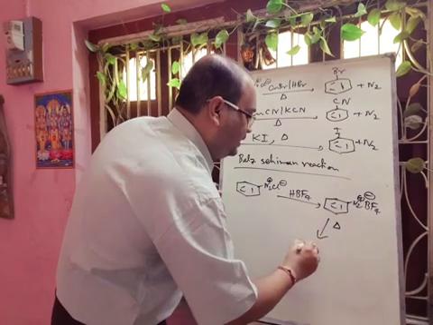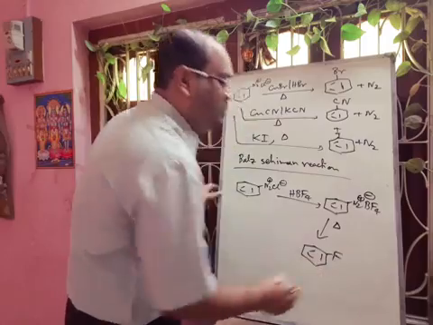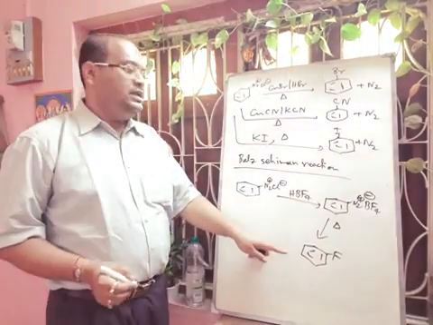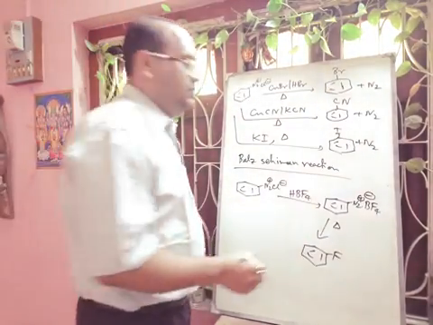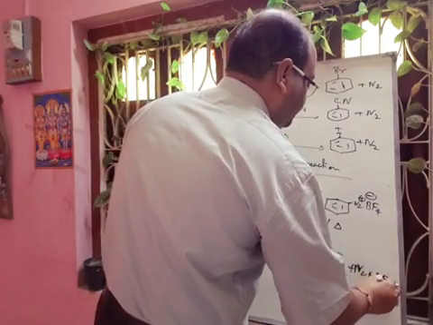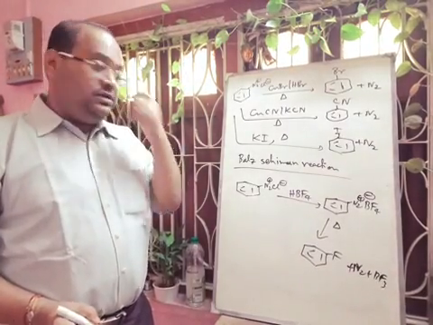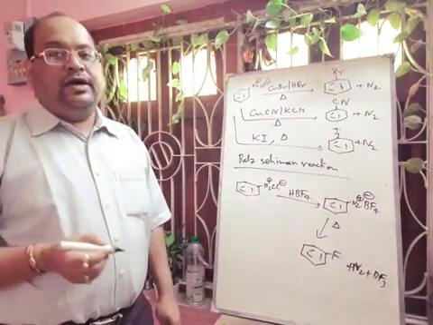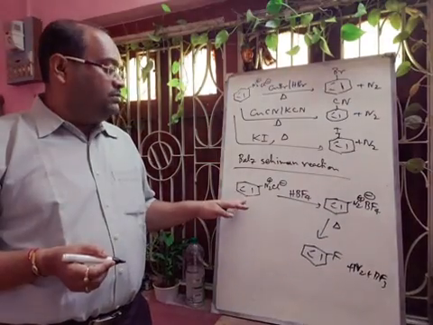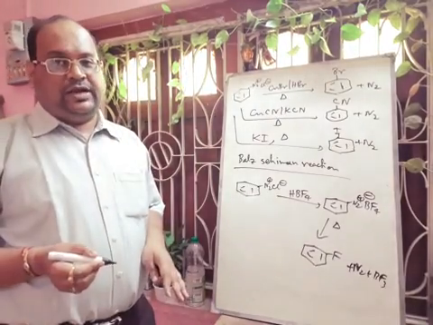When we apply heat, we will get fluorobenzene. So fluorine will be inserted, and there will be formation of nitrogen and BF3 also. In this way, we can insert fluorine into the benzene ring by using benzene diazonium chloride.